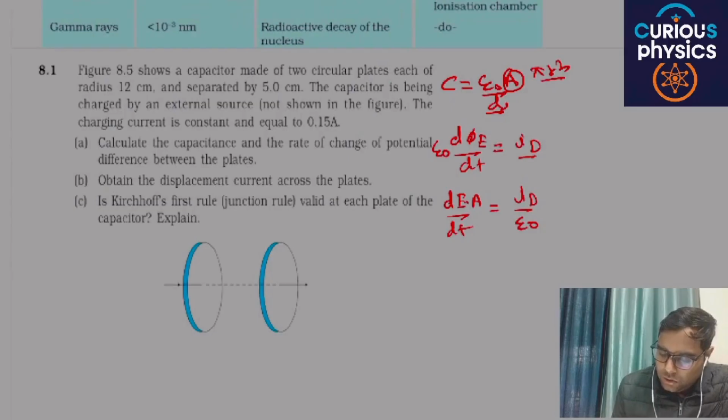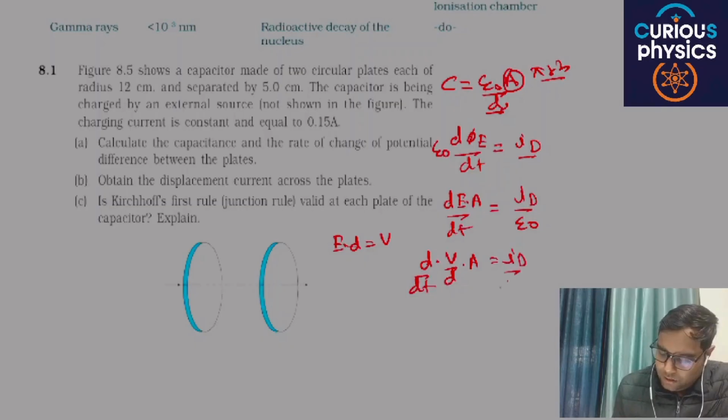E into A is also constant, or A is also constant, and E is E into d. What is the value of electric field? E into d is equal to V, so V by d is equal to E. In place of E you will write V by d, into A, dt is equal to Id by epsilon naught.